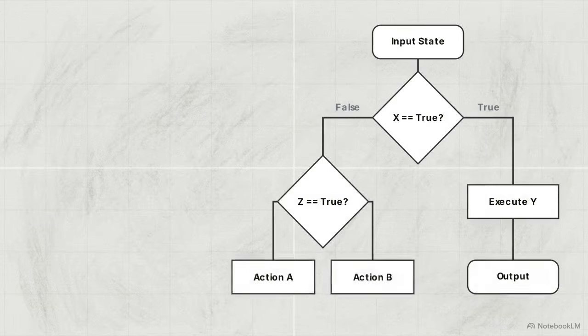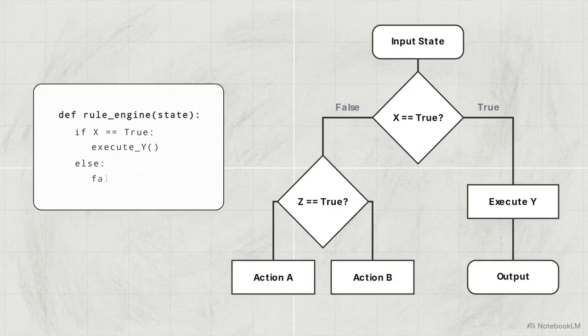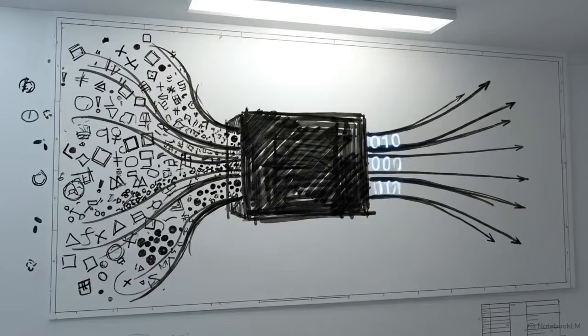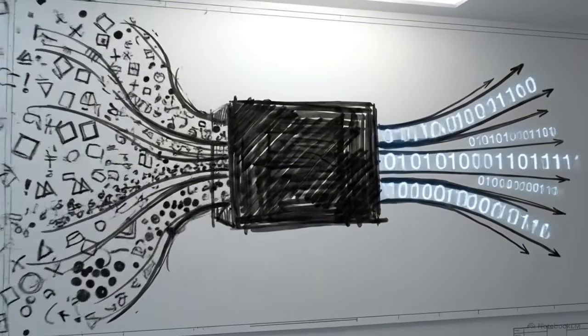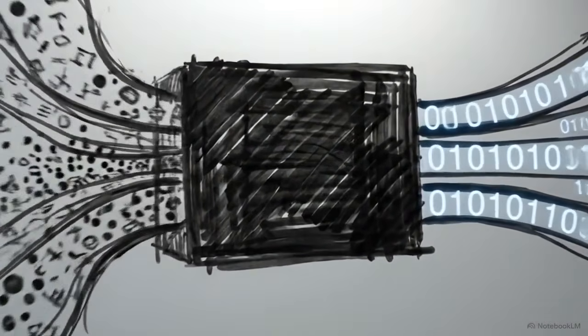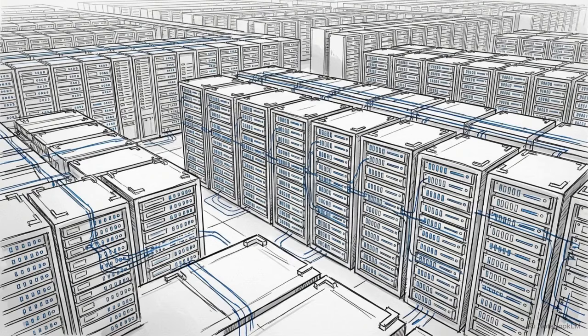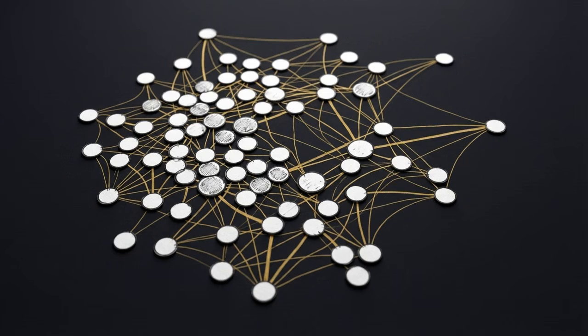For decades, computer science relied on symbolic logic. Programmers wrote explicit instructions. If X happens, then execute Y. Today, the industry has added a different layer. We now use deep learning, processing massive volumes of unstructured data to generate text, images, and code. Instead of writing code for every specific scenario, engineers train these systems on large datasets. The machine is left to identify patterns within that data without being told exactly what to look for.